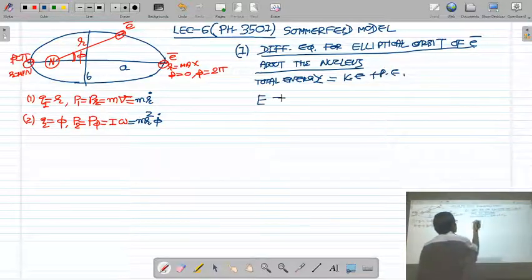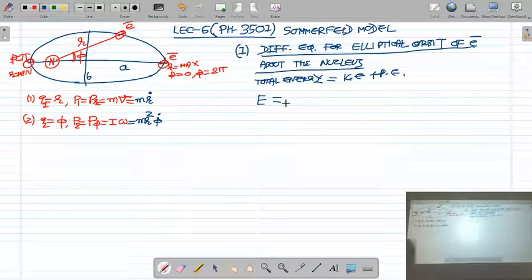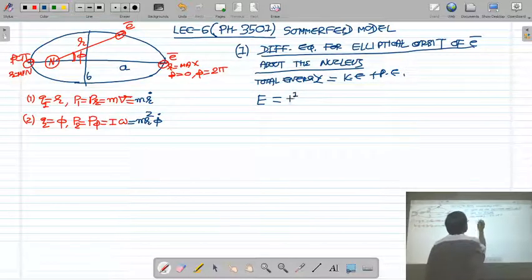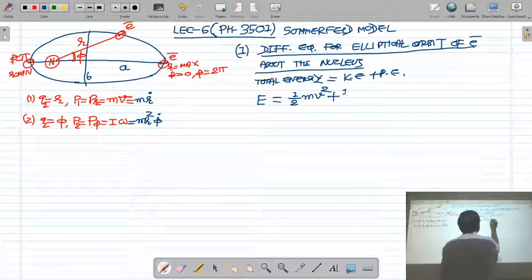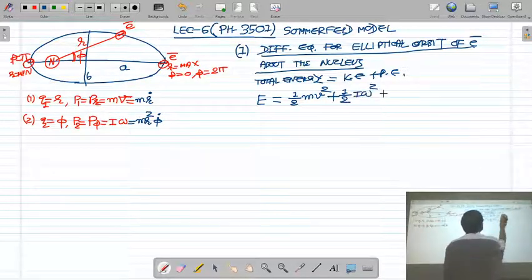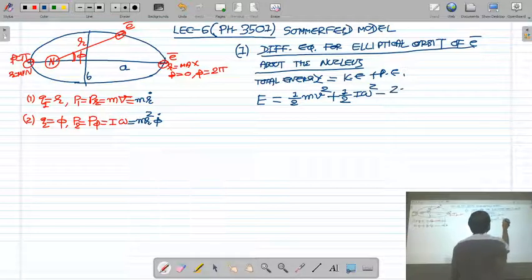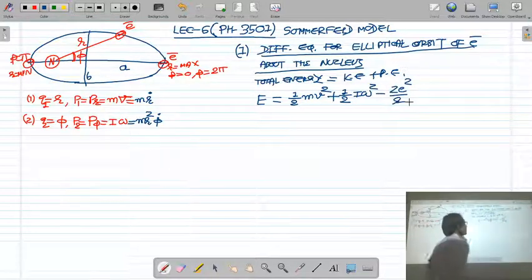So total energy of the system is kinetic energy plus potential energy. Now what is the kinetic energy? There are two kinetic energies. Corresponding to the radial coordinate, the kinetic energy of the electron is half mv square, and corresponding to the angular coordinate phi, the rotational kinetic energy of the electron will be half I omega square, and potential energy, that is minus Z e square upon r.